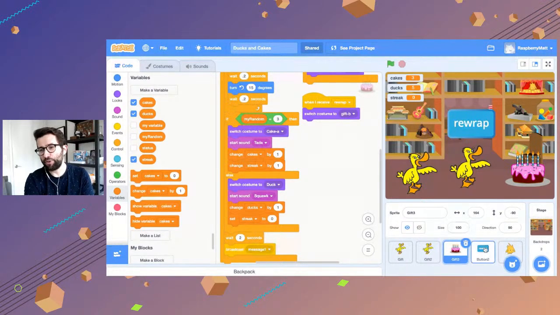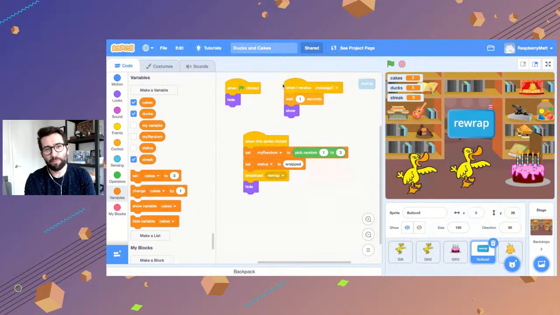Okay. So if we go to the button, the button is where the random number is really being picked most of the time. It also gets picked when you hit the green flag. But what we can do is just always set the random number to 2. Then we always know that the cake is going to be in gift 2. So why don't we do that just temporarily?